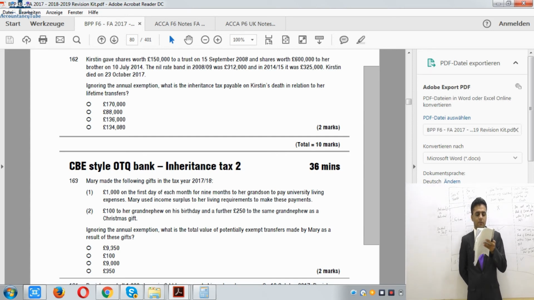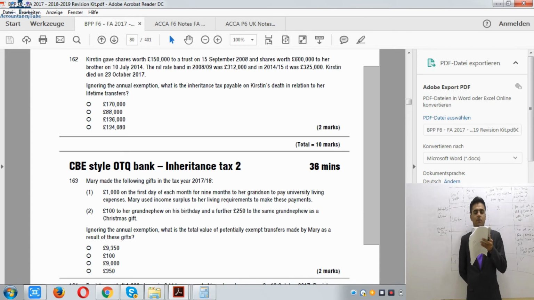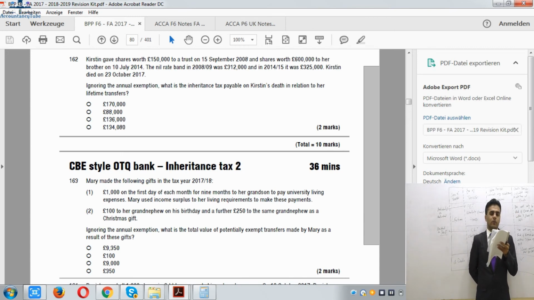So the date of gift was 10th of July 2014. Now at that time the nil rate band was £325,000. Now we will have to see how many gifts have been made in the 7 years before that. Now 7 years before that there was one gift of £150,000.